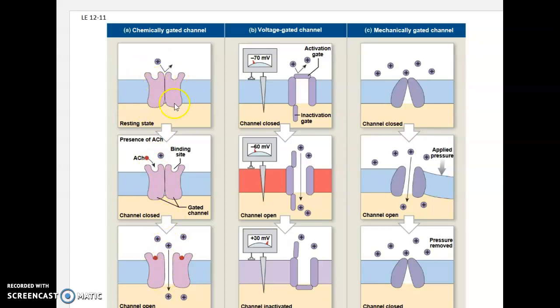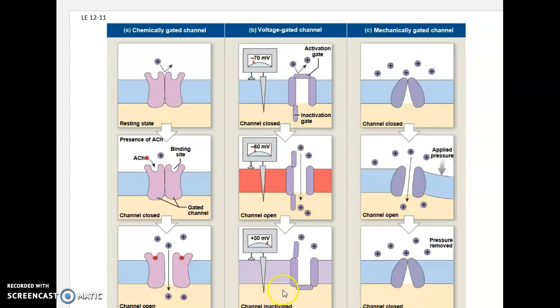Of course, that's what's going to happen in our graded or synaptic potential, because these would only occur where we have a synapse. Then our voltage gated channels take a voltage, and the voltage that opens up this gate is actually called threshold. Notice that once we reach a certain voltage, here around minus 55 millivolts, that gate opens up. Now our ions can go through.